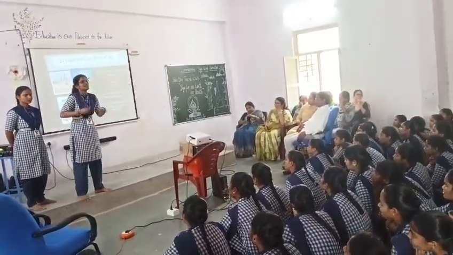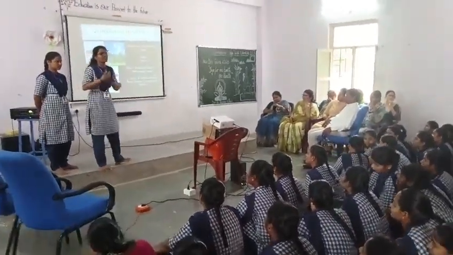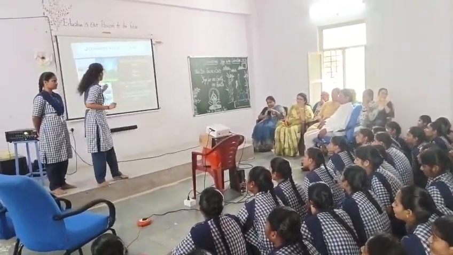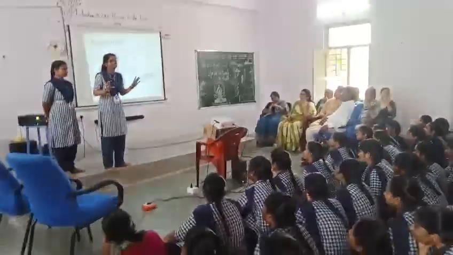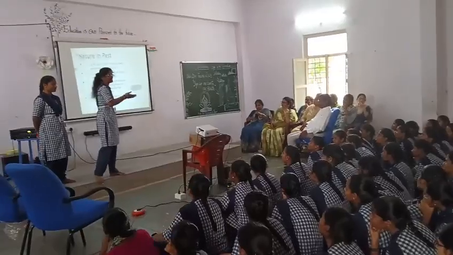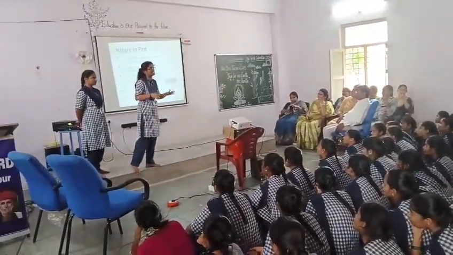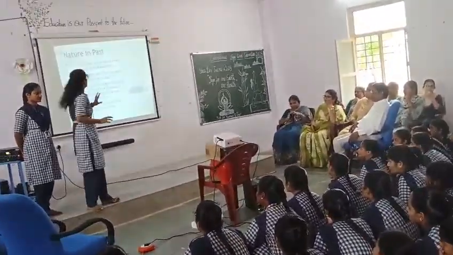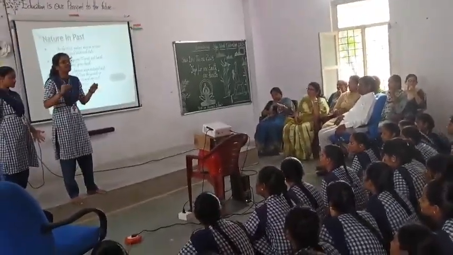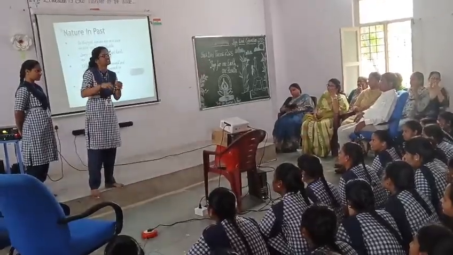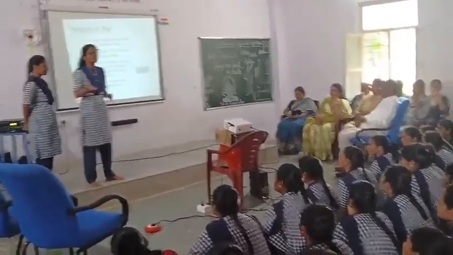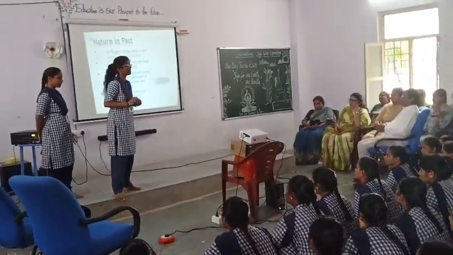Producers are those which create food using sunlight, for example plants. Consumers, the best example is human beings. We depend on plants and animals. We are the consumers. And coming to the decomposers: decomposers are dead and decaying animals that are decayed by microorganisms. Abiotic means non-living things.